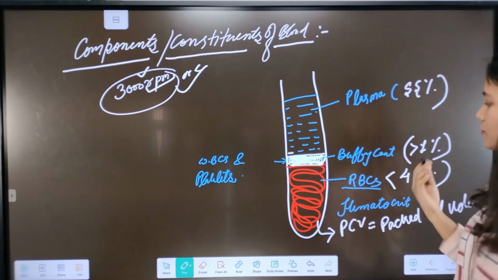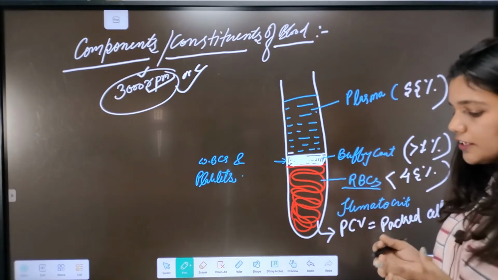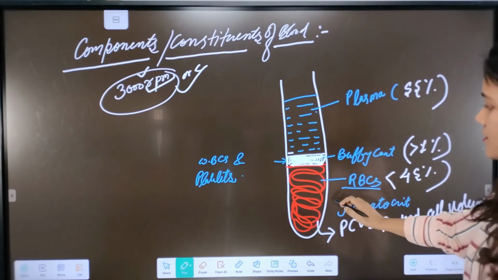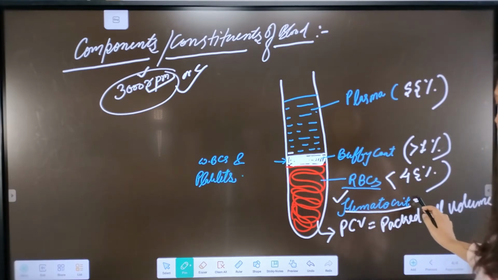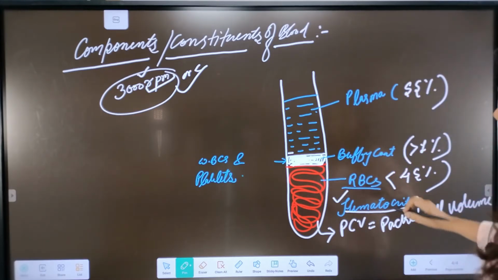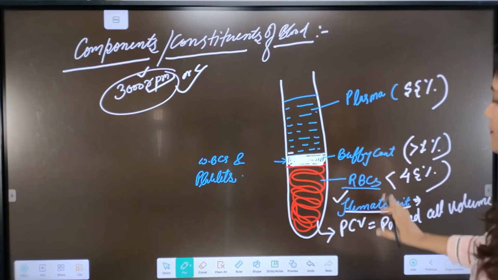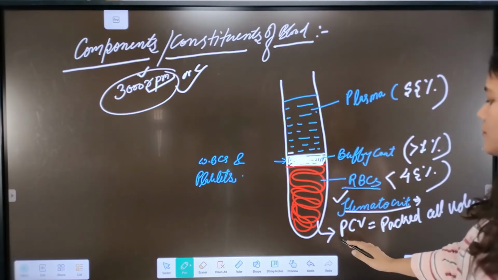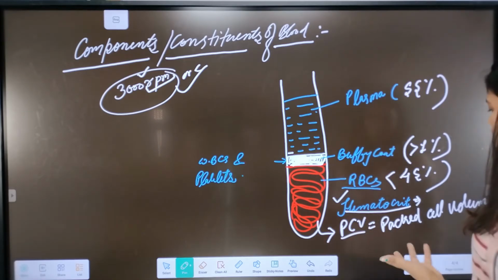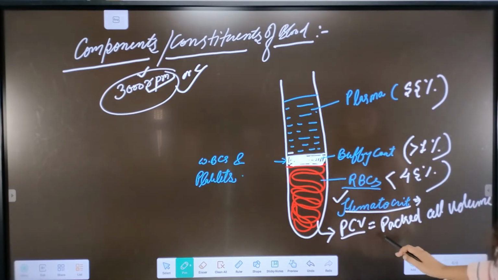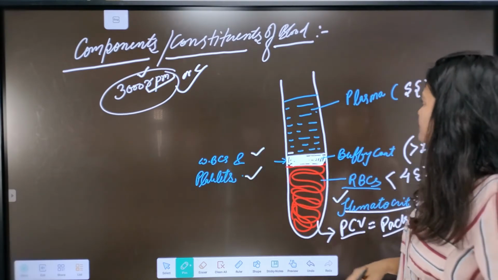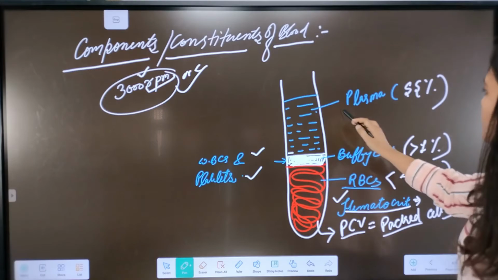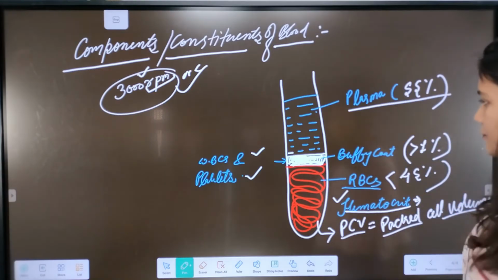Okay, anytime we go for a blood test, nowadays the percentage of the RBCs is written as the hematocrit. So in any blood sample, the RBC percentage towards the plasma is known as the hematocrit. Sometimes it is also known as the PCV. So whenever you see a question about the PCV, it denotes the RBCs, packed cell volume. And the buffy coat, which is less than 1%, is acquired by the WBCs and platelets. That's it. And the liquid part, plasma, is about 55%.